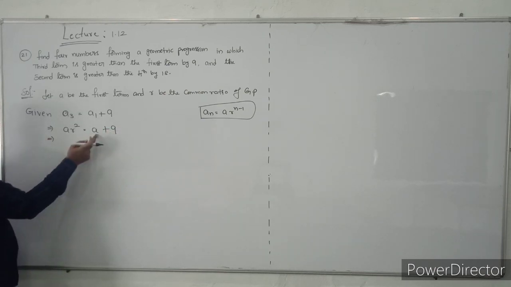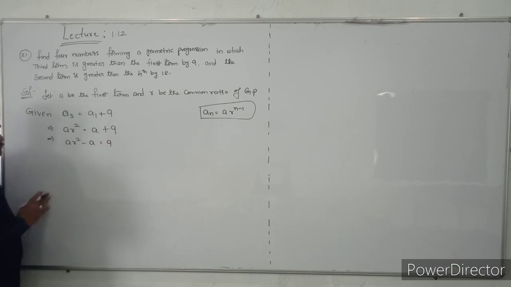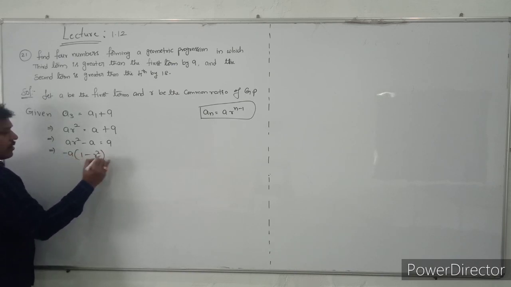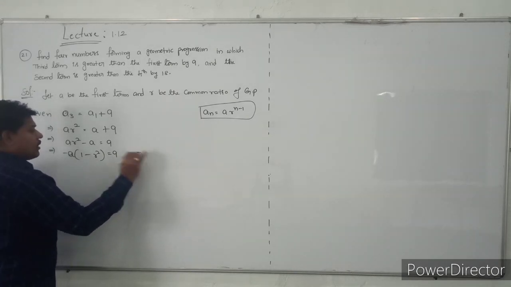So what I will do, take this A to this side, it will become A R square minus A is equal to 9. That implies, take the A common and also I will take the minus A common. So minus A common, it will become 1 minus R square, so that is equal to 9. Why are you taking a minus common? You can see in the next step, you can cancel that easily. So that's why I am taking A common here. So I will take this as equation number 1.